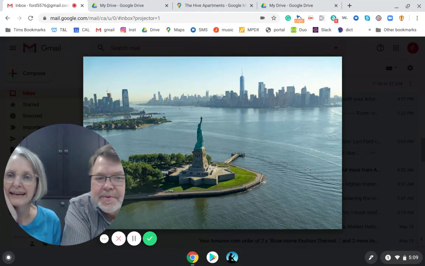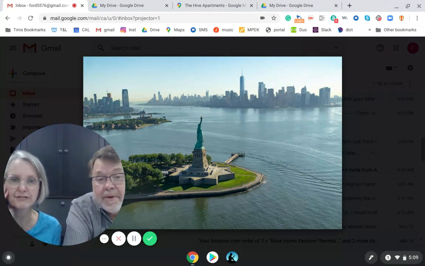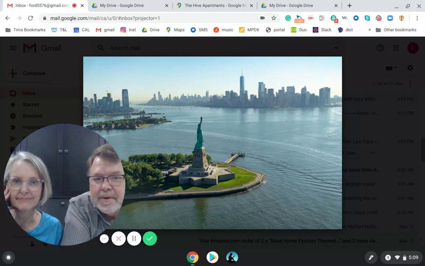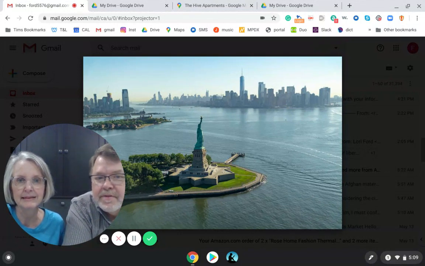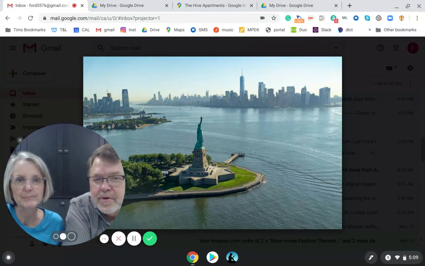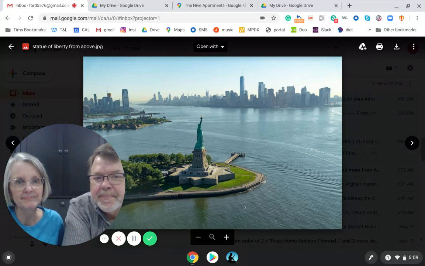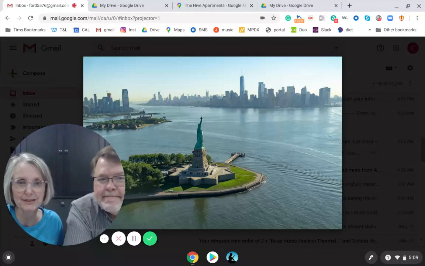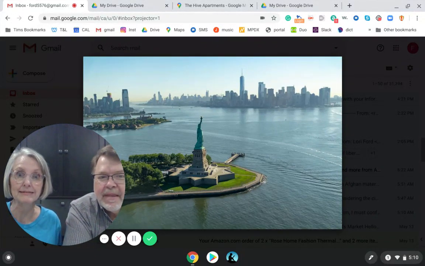How many of you have seen that? I bet some of you have been there and have seen the Statue of Liberty. It used to be almost all immigrants to the United States came into this island right here, which is called Ellis Island. And so whenever you read about an immigration book from the early 1900s about somebody who immigrated, they always talk about seeing the Statue of Liberty from there. It's so big. And from this view, I like this picture because from this view, you can really see that it's an island. But in person, it's really big.